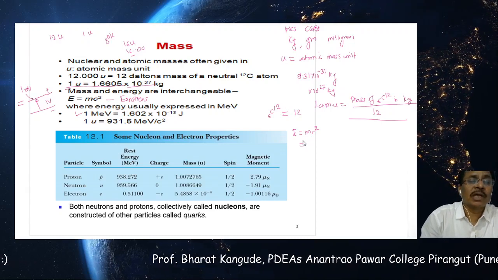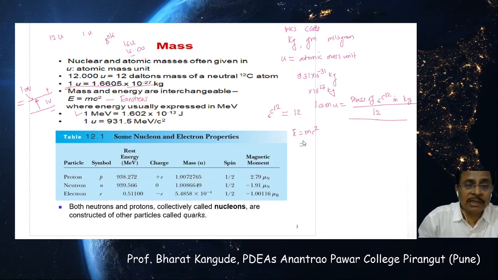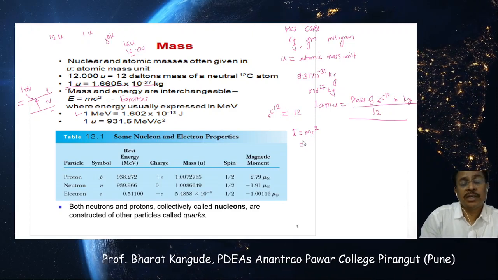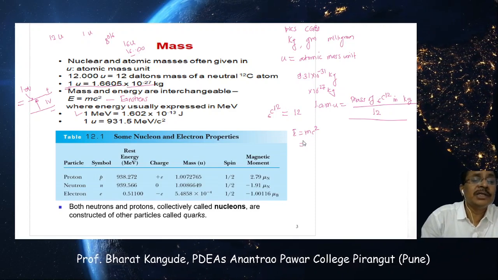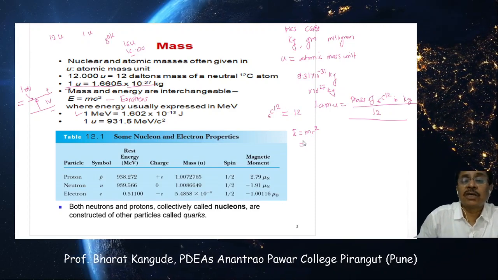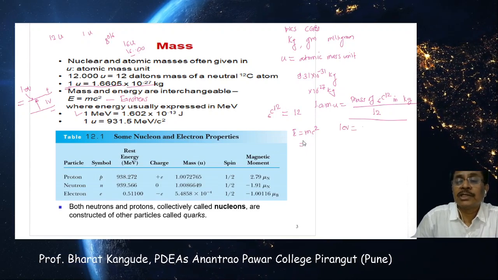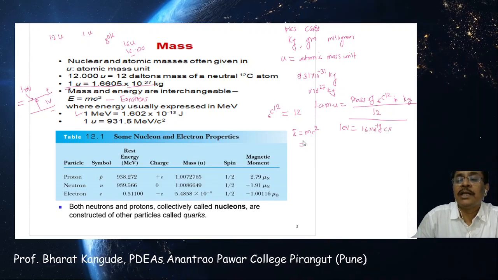So if I calculate the total energy released when one atomic mass unit disappears, I get a certain amount of energy, and I divide it by the unit of energy, 1 electron volt. One electron volt is the charge of the electron, 1.6 into 10 raised to minus 19 coulombs, times 1 volt.